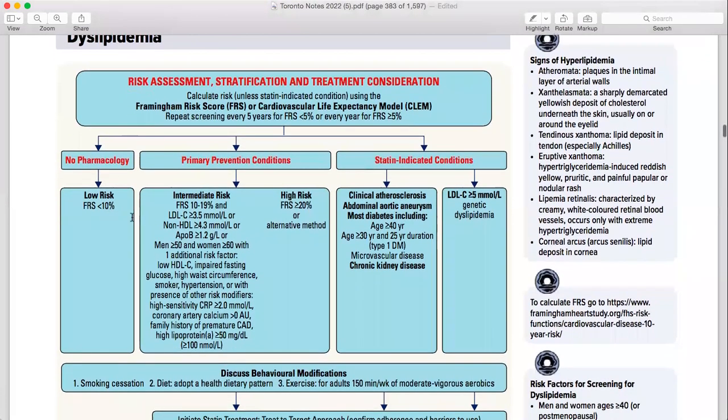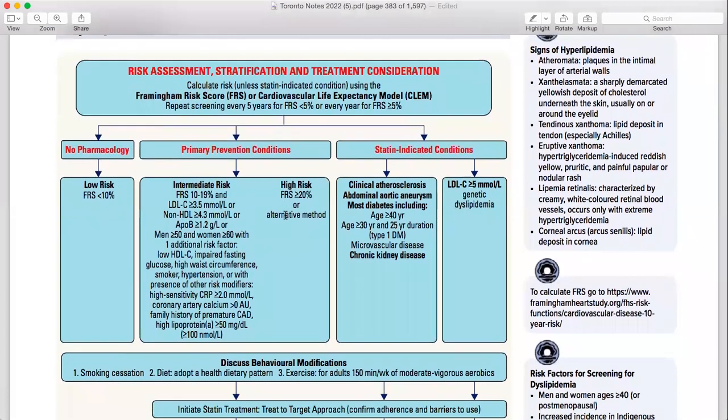So for dyslipidemia, you need to remember a little bit of criteria. How I remember, I will tell you. First you need to know the Framingham risk score. You don't need to know how it is calculated or how it works. Knowing about the Framingham risk score, what the name of it is, which is used for dyslipidemia, is Framingham risk score or cardiovascular life expectancy model. Going very detailed about that is not going to help you, and it's not going to be asked a lot about it. Just knowing which risk score it is and how you are going to use it, that's important.